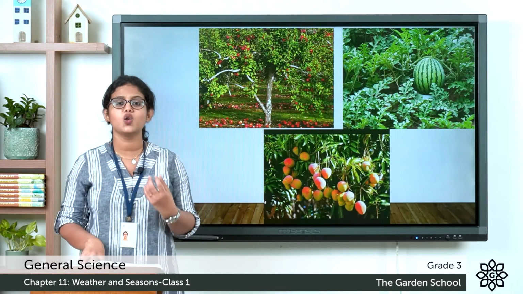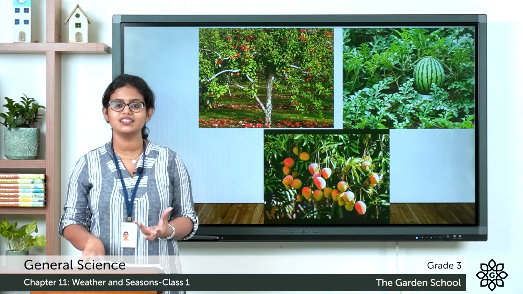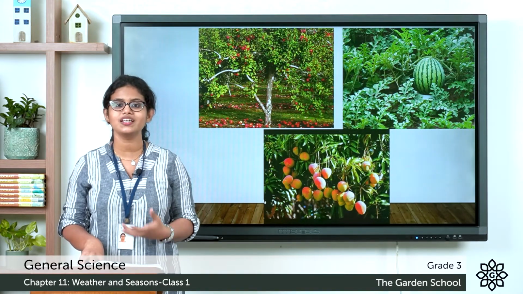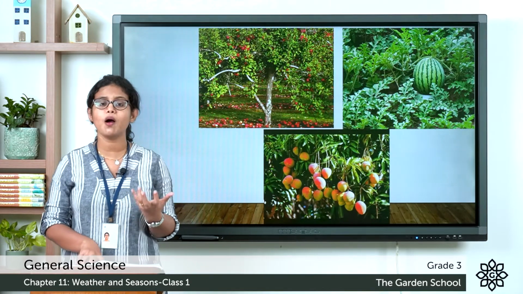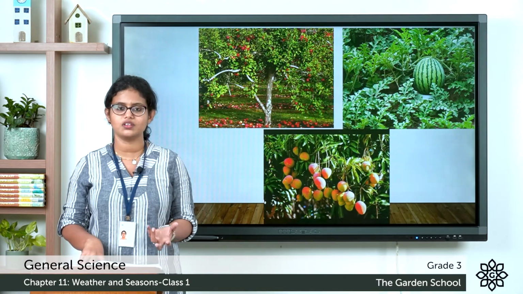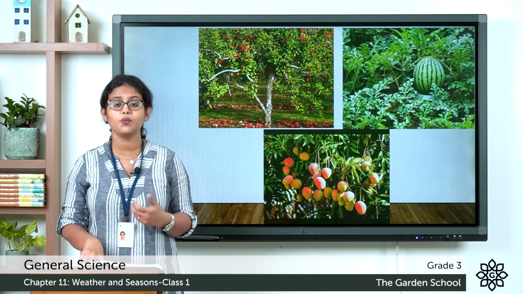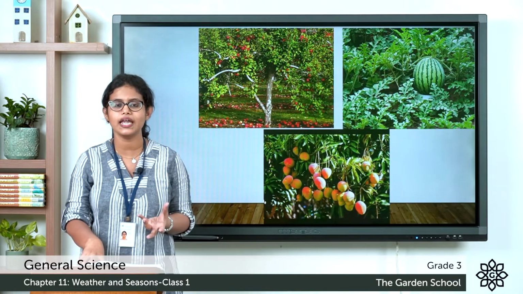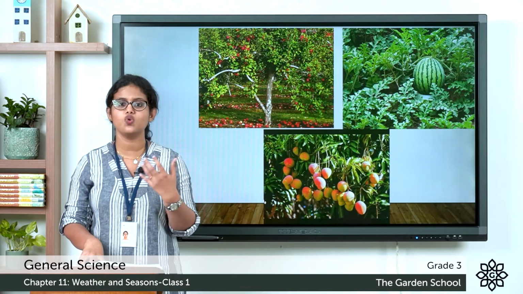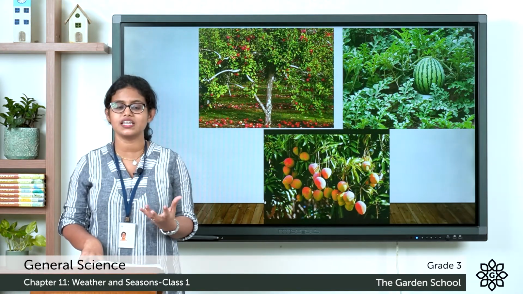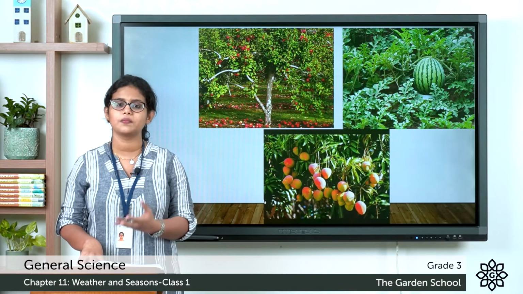You can see a lot of mangoes and watermelon during summertime. Why? Because they ripen during the summer season. Then what about crops? What about rice? Rice grows during the rainy season. Then what about wheat? It grows in winter. So plants are affected by seasons. Or we can say seasons affect plants.